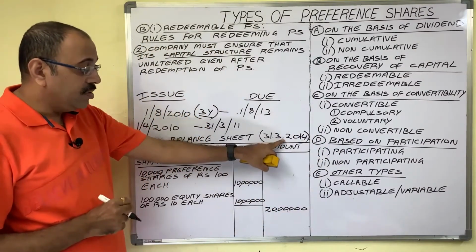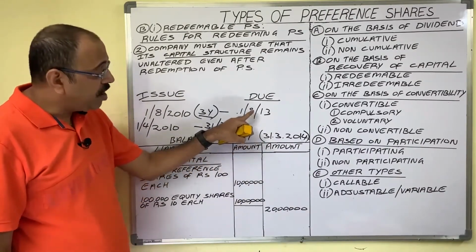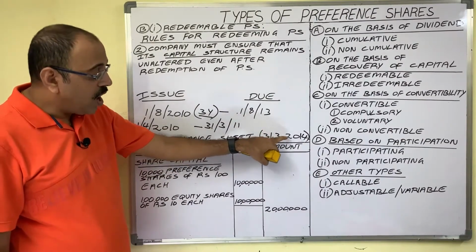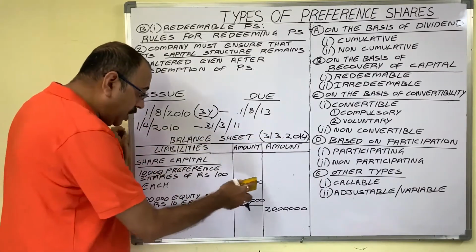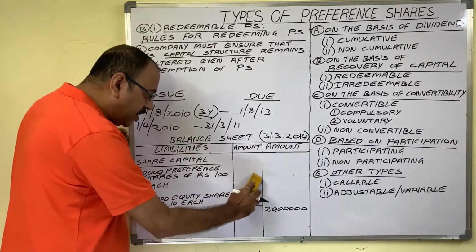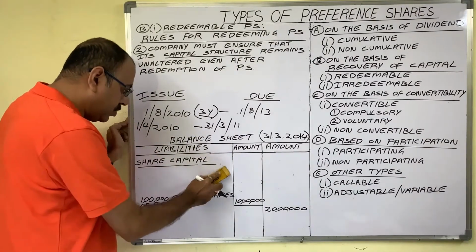On that day preference shares are not there because redemption date of preference shares is falling before this date now. So on that day company is having only equity shares. There are no preference shares.